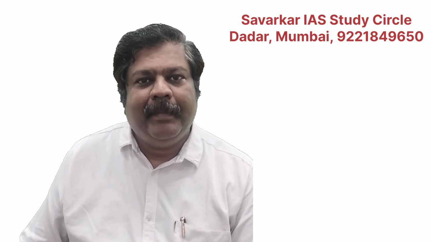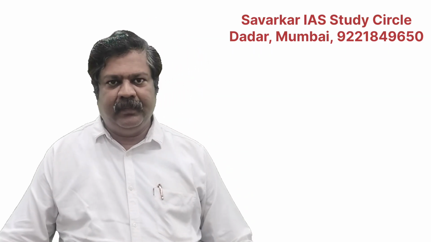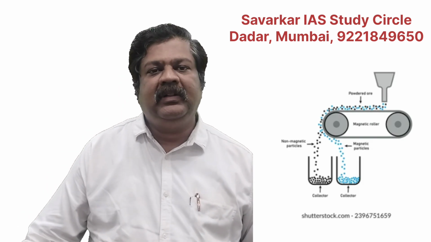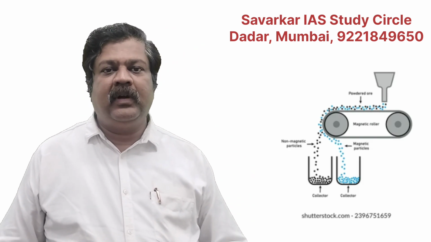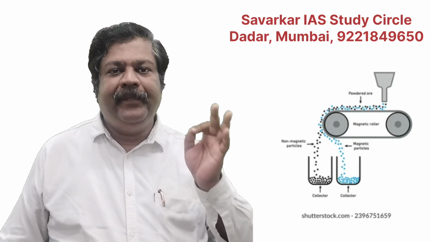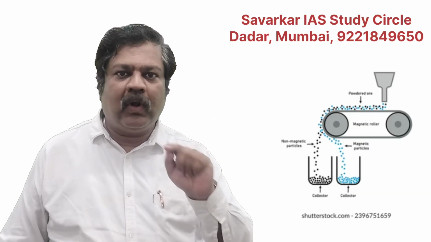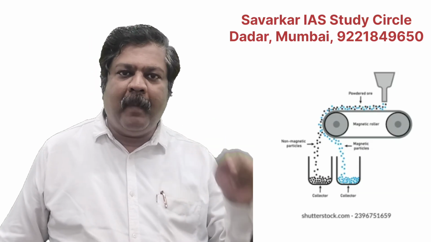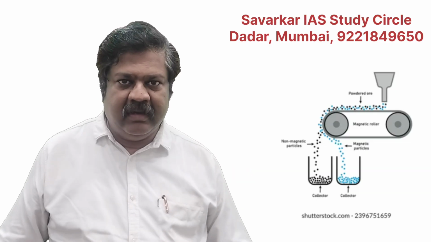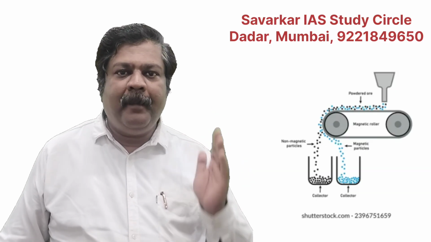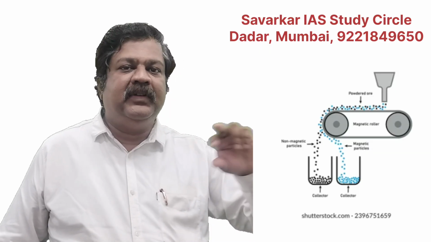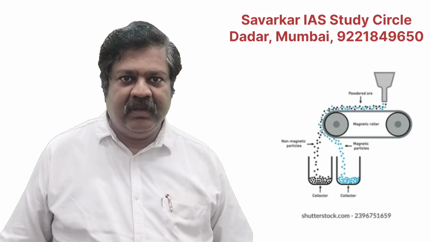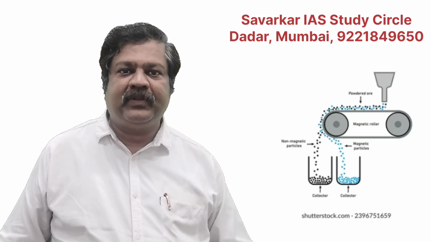Sometimes ore is magnetic in nature, especially iron, nickel and cobalt. I am revising, we have to use the word Fe-Co-Ni. Fe stands for iron, Co cobalt and Ni nickel. They are ferromagnetic substances. Ferromagnetic means we can convert them into permanent magnets. So they are ferromagnetic substances.